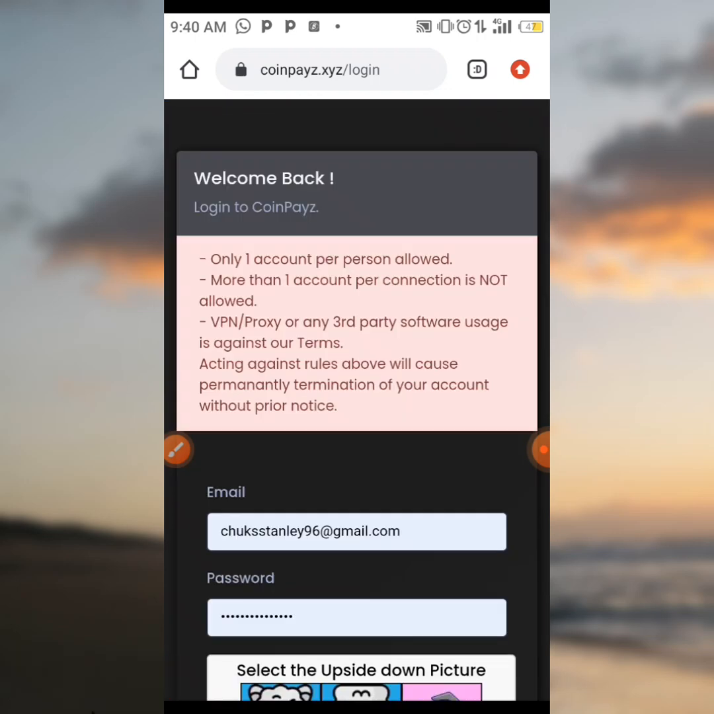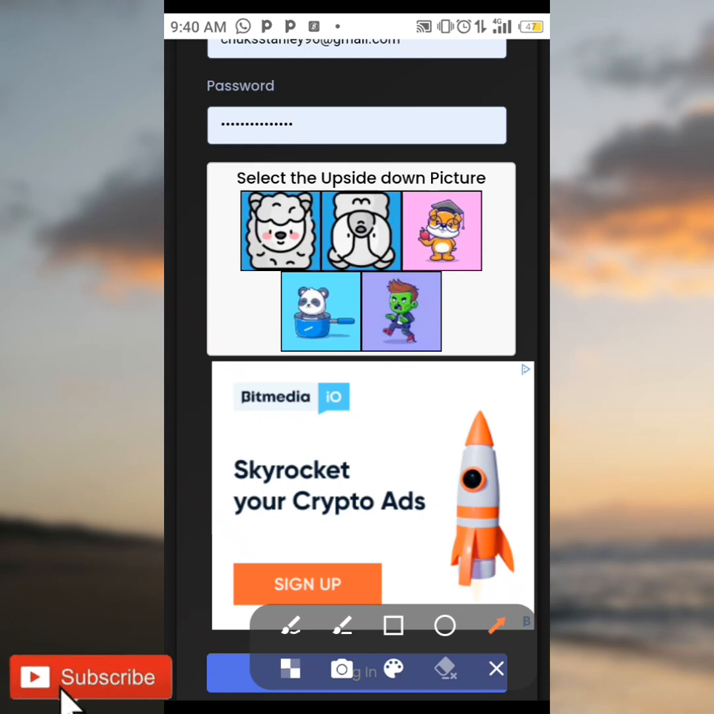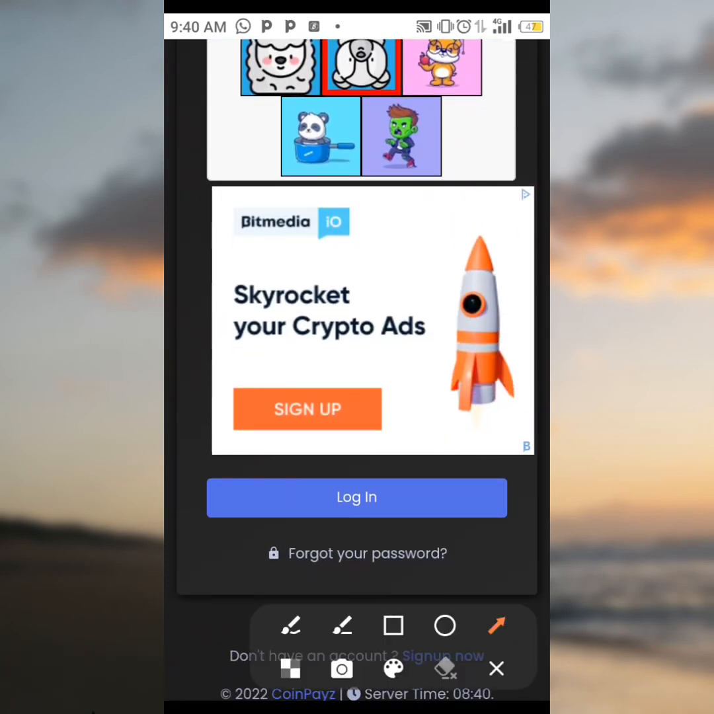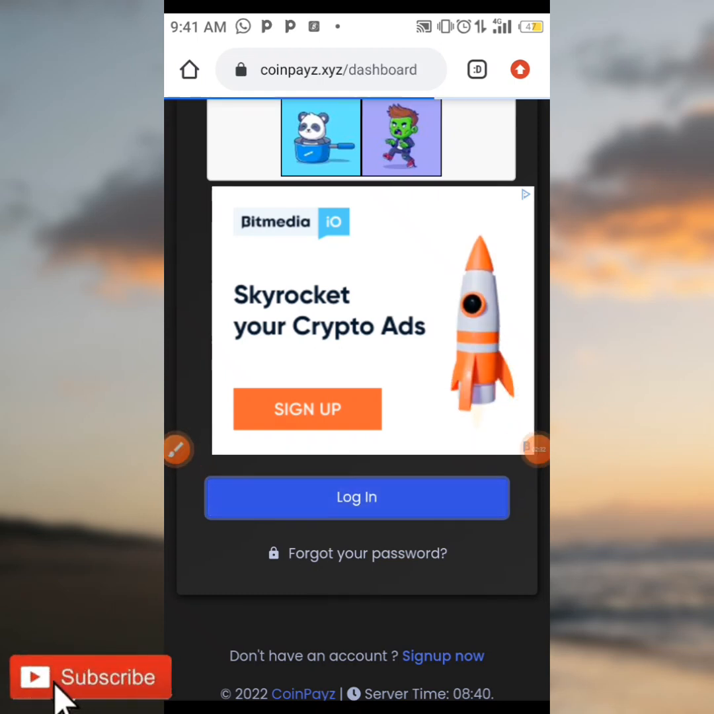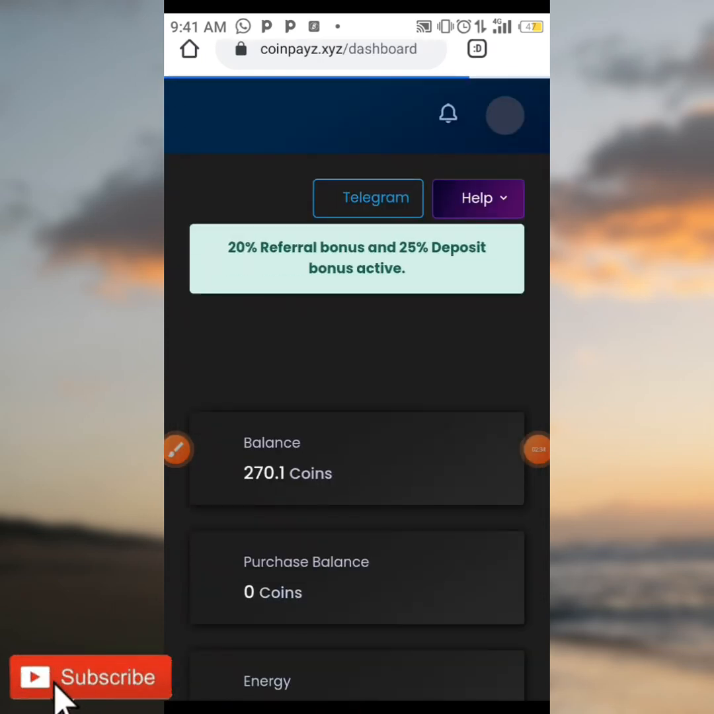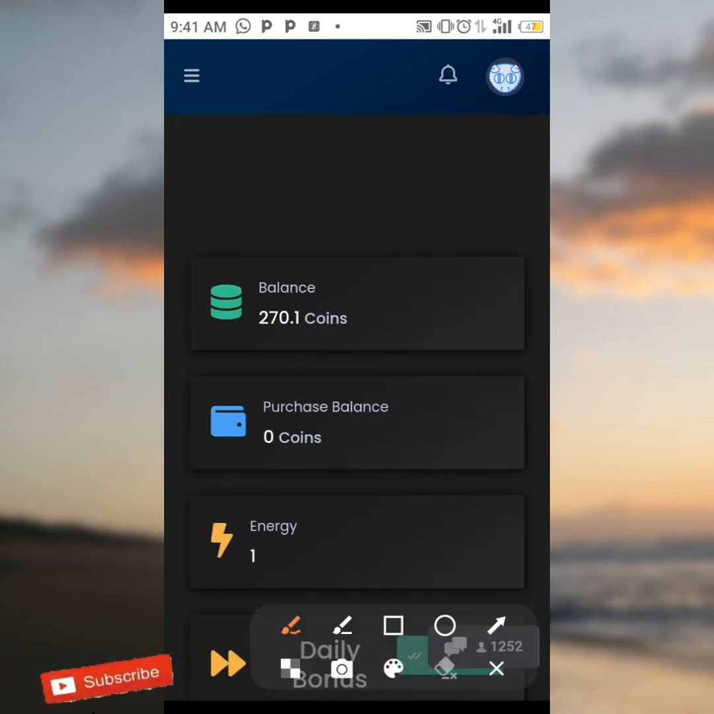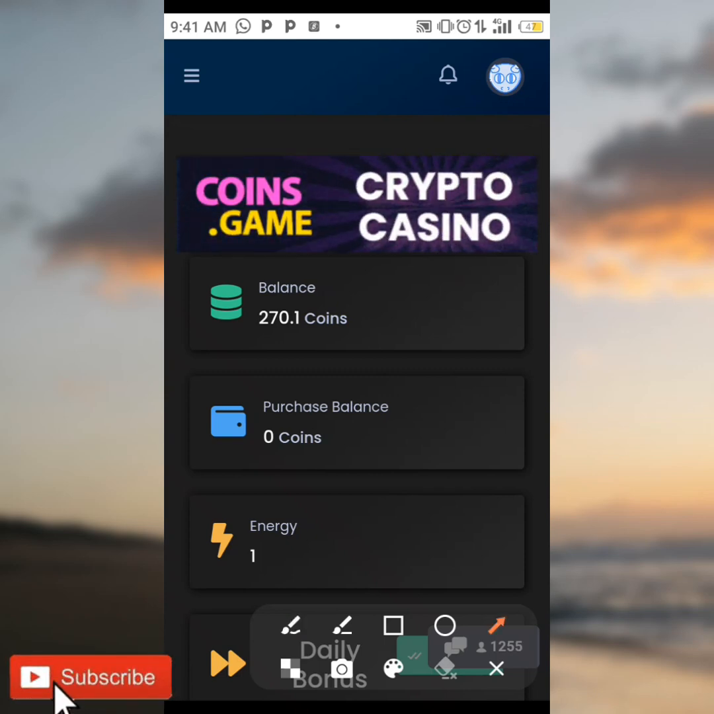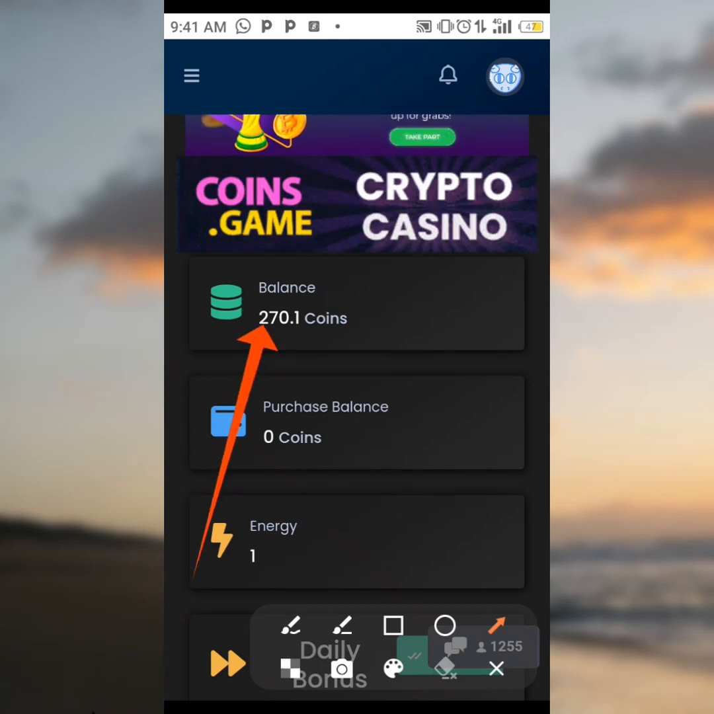Now when you click on the login button, you're going to be inputting your email and your password, and after that is done, you select images that are turned upside down just like this. Now after that is done, you go ahead and click on login. Now when you click on login, you're going to be fully logged in to your account, and as you can see over here, I've been using this site for a couple of time now, and it is really paying. At least I would say it's a very good site to earn a lot of cryptocurrency from. As you can see, this is my remaining balance.